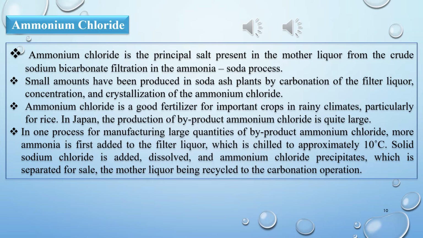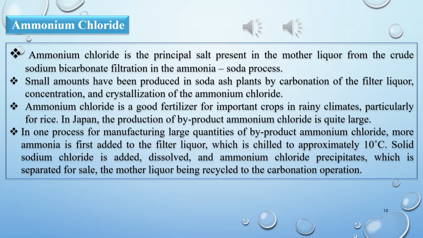So in the Solvay process, ammonium chloride is the principal salt present in the mother liquor. Now the next point is small amounts have been produced in soda ash plants by carbonation of filtered liquor, concentration and crystallization of ammonium chloride.